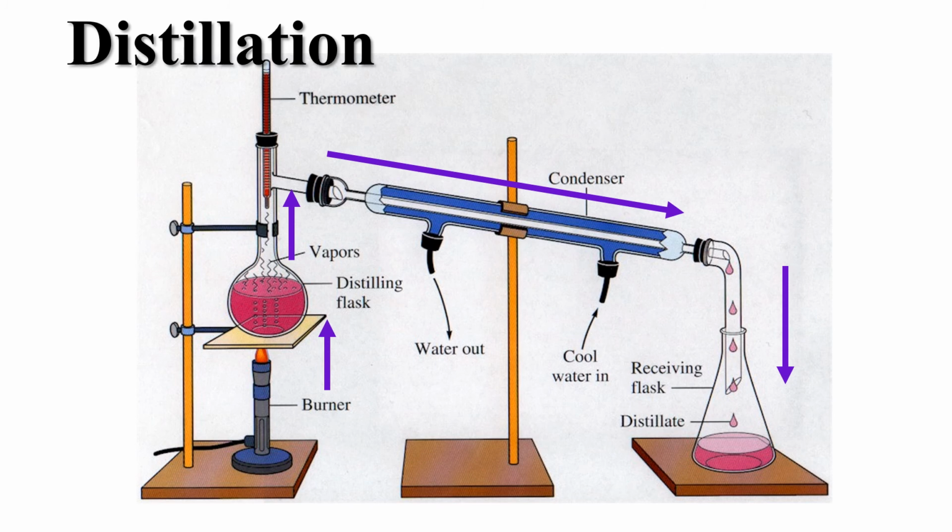Distillation. This is a distillation apparatus. On the left, if you heat up that mixture of water and alcohol, the alcohol will start to vaporize. When it does, it will rise, and those vapors will go through the condenser or the condensing tube that's in the middle. In that condensing tube, the vapors of alcohol will cool off. When it does, it cools off and condenses into liquid alcohol on the right. So you can see the receiving flask is collecting that alcohol that would be boiled off, and the water would still be present in the flask on the right, or I'm sorry, on the left.